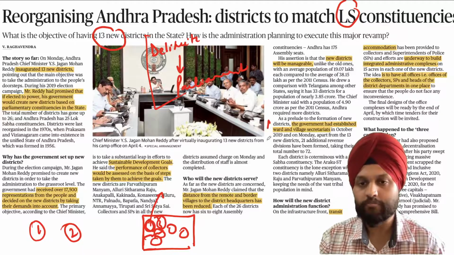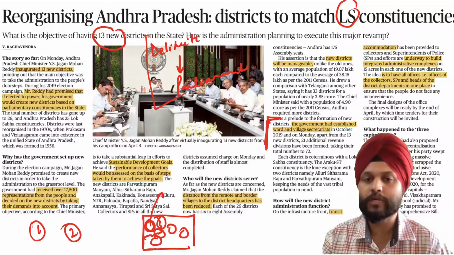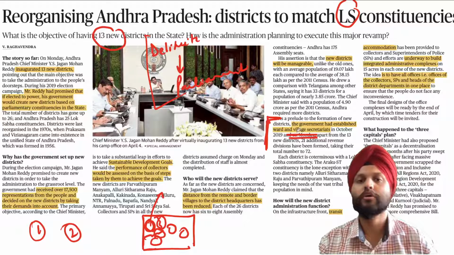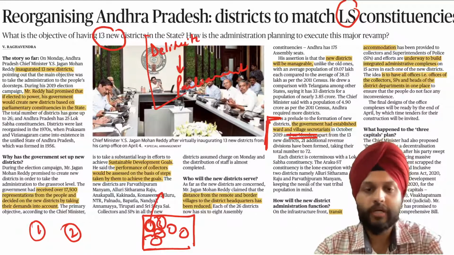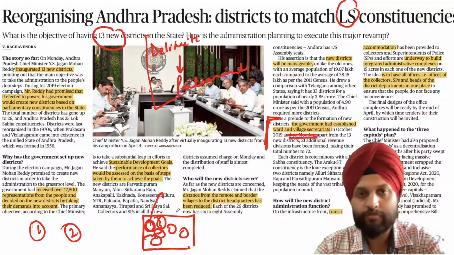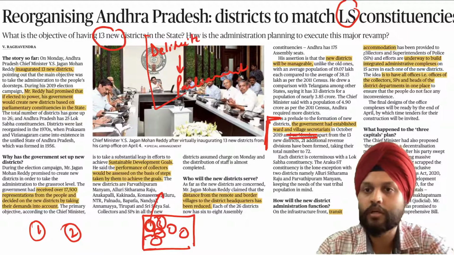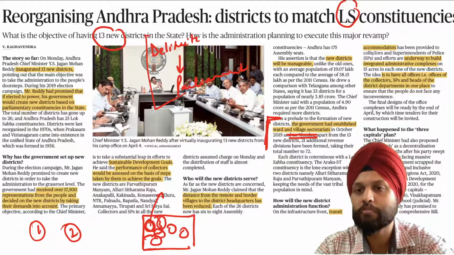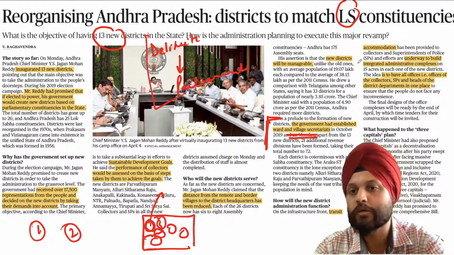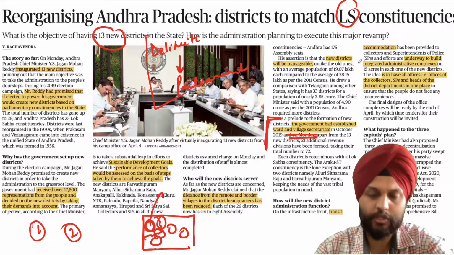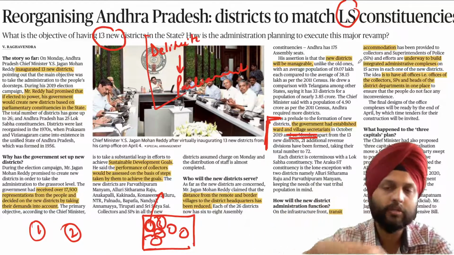Even prior to this, the government had established a prelude to the formation of new districts. The government had established ward and village secretariats. That is with reference to the local bodies. Now, since they have done this, they will need to create more infrastructure. They will have to relocate the officials. On the infrastructure front, transit accommodation has been provided to collectors and SPs, and they are also working on integrated administrative complexes. The idea is that the district machinery should be at the center of the new districts that are being formed.